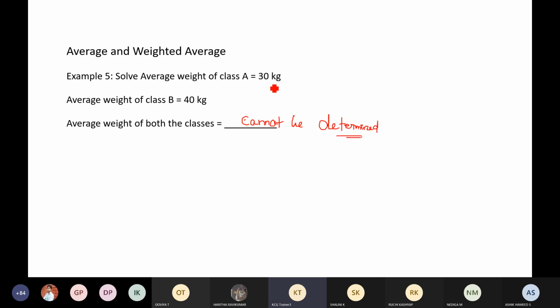Why, sir? Sir, this is 30 kg. This is 40 kg. The average of 30 and 40 kg is 35 kg. Simple, sir. You are speaking nonsense. How is it cannot be determined? Okay, but listen carefully. Average weight of both the classes. Let's put it this way. Can I say that is the combined average?